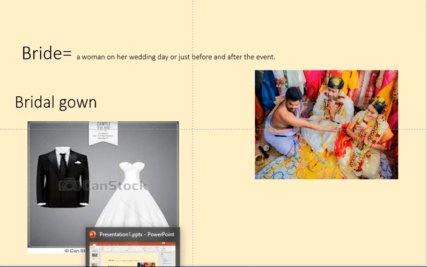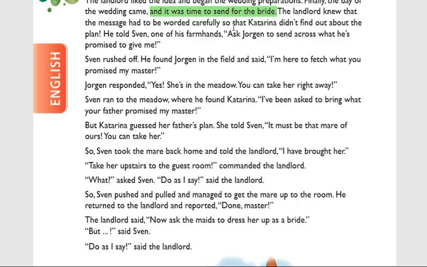So finally the wedding day came, and it was time to send for the bride. Who is the bride here? Katrina. The landlord knew that the message had to be worded carefully so that Katrina did not find out about the plan. First, we don't inform Katrina that today is her marriage day, because if we do, she won't come.